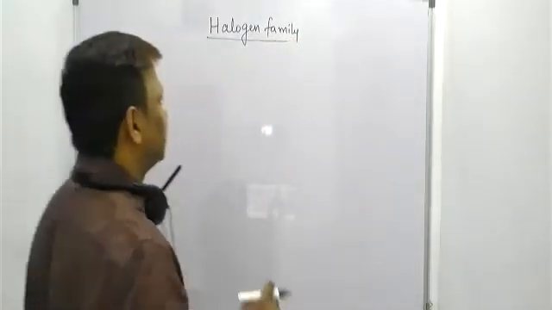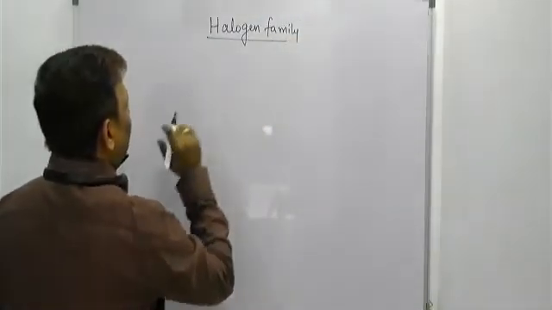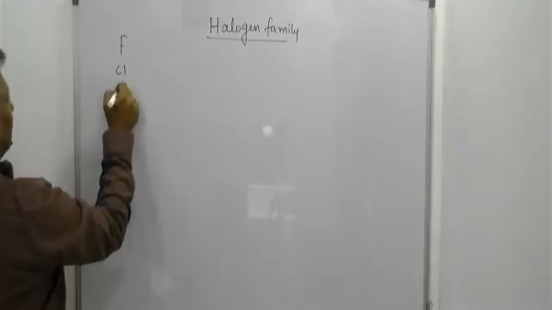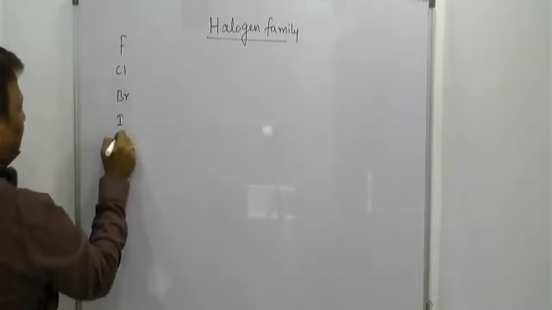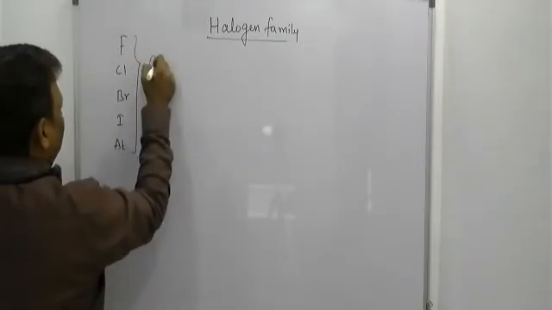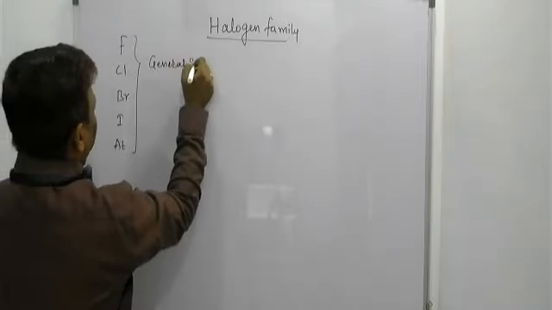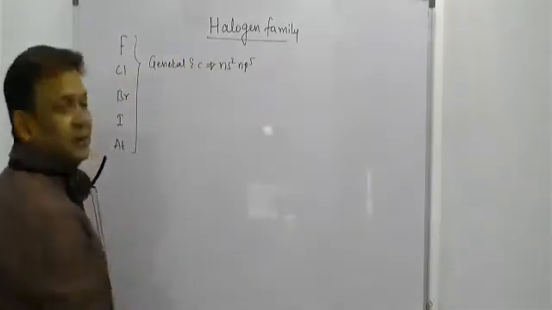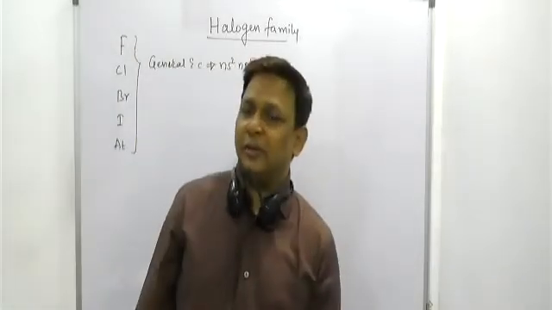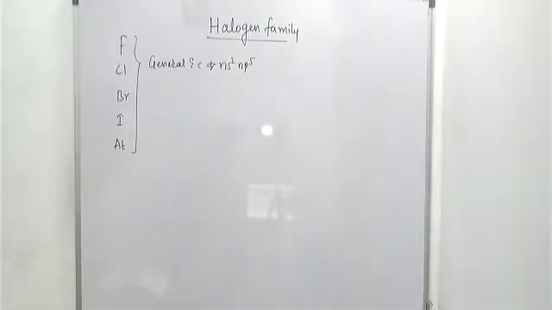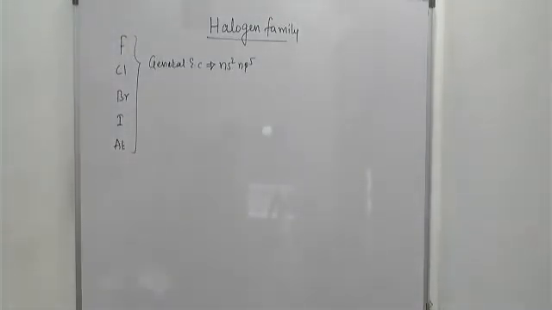For example, the first one about the halogen family, what will they ask? What are the elements included in that? So you should say fluorine, chlorine, bromine, iodine, and astatine. These are the elements. And if you want to see their general electronic configuration, this group element has the general electronic configuration ns2np5. That means how many electrons are there in the valence shell, beta? 5 plus 2, 7 electrons are there in their valence shell. Right beta? So these are the 7 electrons present in their valence shell.